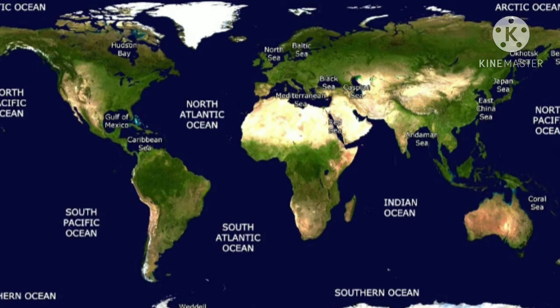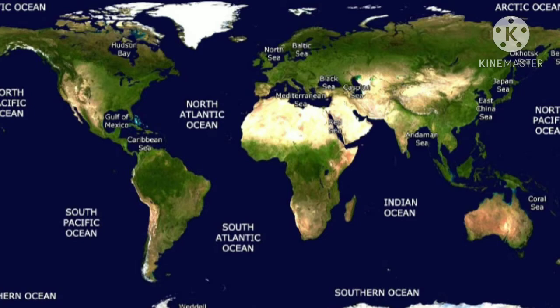Oceans are the major part of the hydrosphere, and all the oceans are interconnected. As you see in the figure of the world, all the oceans are joined to each other at certain points, which means they are interconnected. So the ocean waters are always moving.